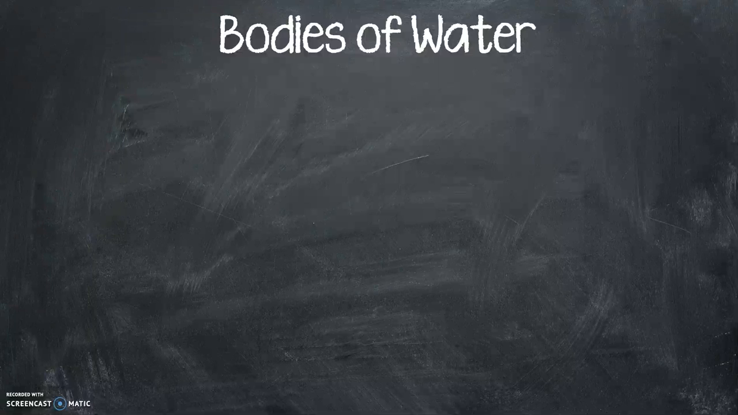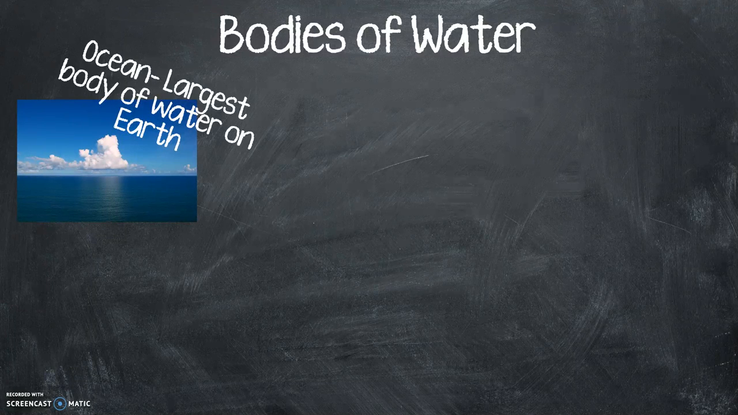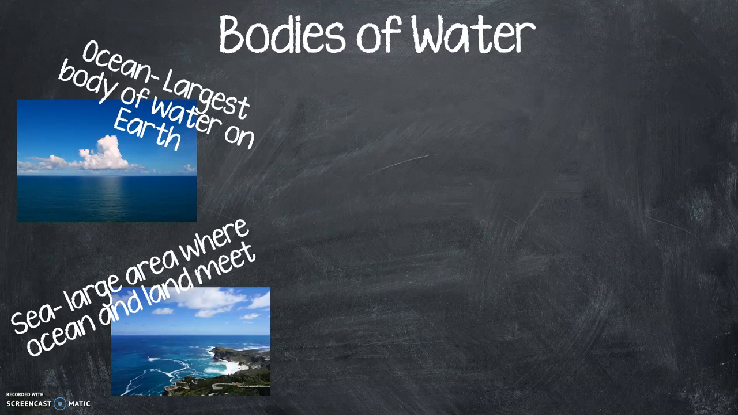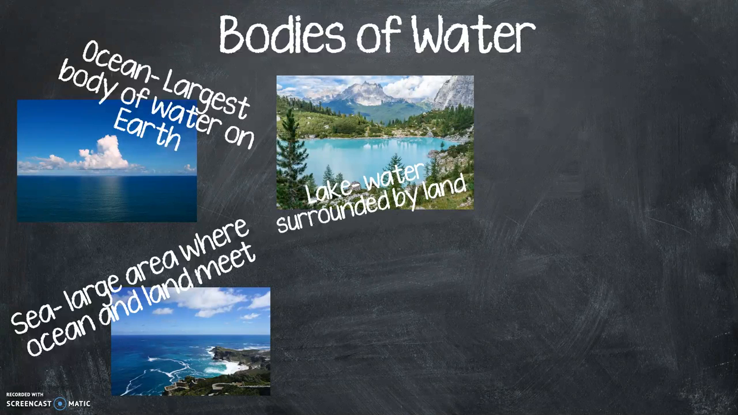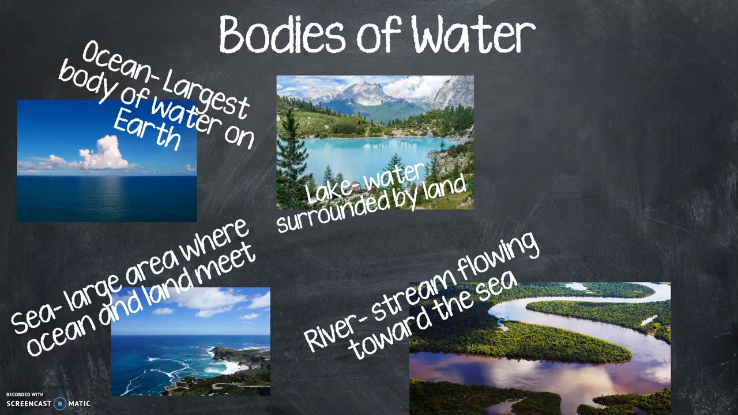Okay, in addition to landforms, we've got bodies of water. An ocean, the largest body of water on Earth. You've got the sea. It's kind of a large area where the ocean and the land meet up. Okay. A lake, water surrounded by land, so like the opposite of an island. A river. Most of my students are familiar with a river, right? Like it's water that's going to the sea, to the ocean.